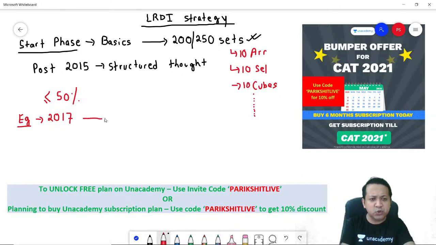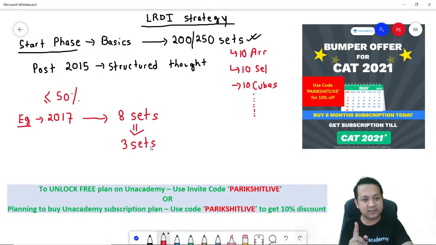In the 2017 paper, there were 8 sets in LRDI. Out of the 8 sets, if someone could solve just 3 sets, 3 out of 8, right? 3 sets means 12 questions, because one set would generally have 4 questions. You end up with a 99 plus percentile.